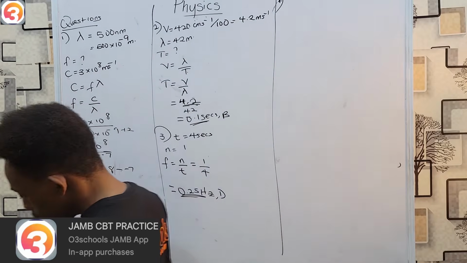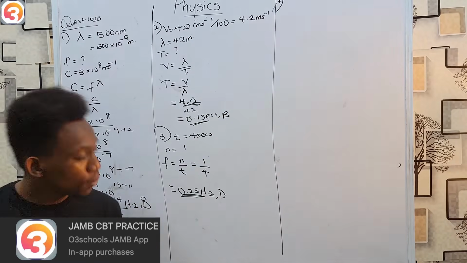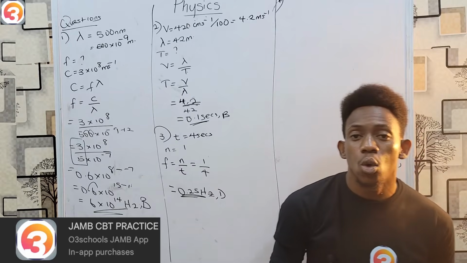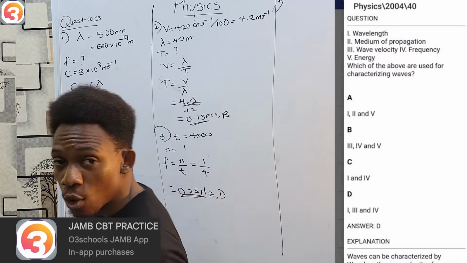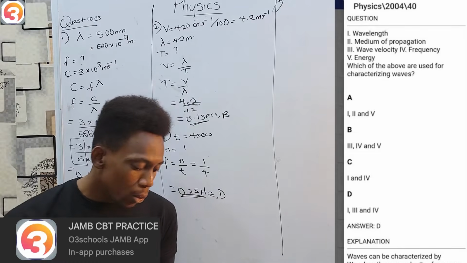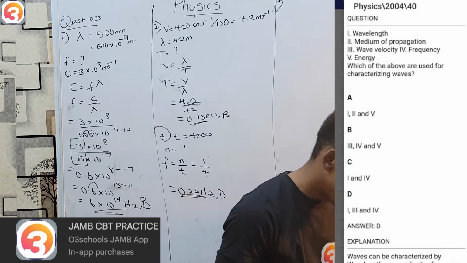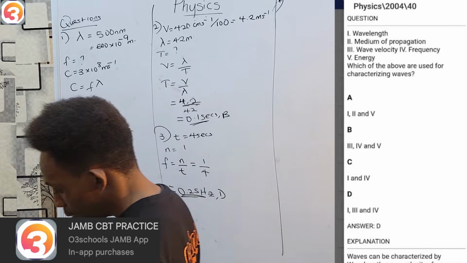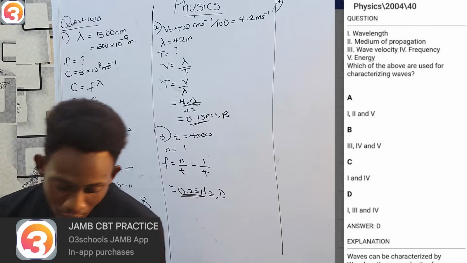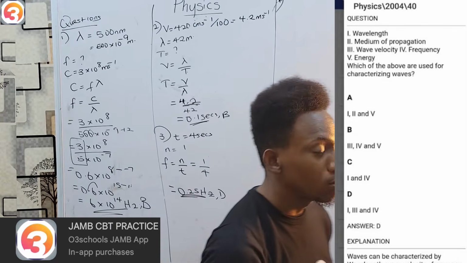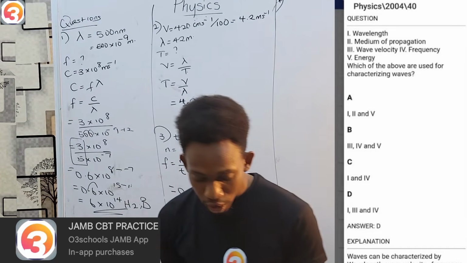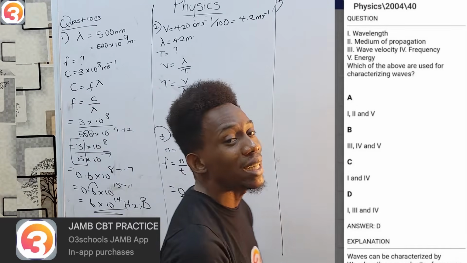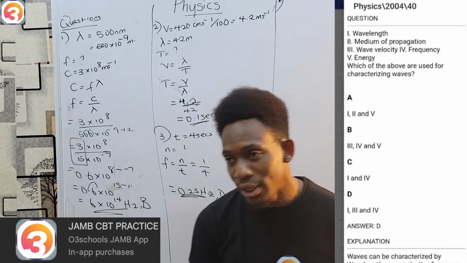Okay. Question 4. For question 4 again, this is theoretical. Let's look at the answer. This is from the year 2004, question number 40. Then we are told 1 is wavelength, 2 is medium of propagation, 3 is wave velocity, 4 is frequency, and 5 is energy. Which of the following are terms used when describing waves? Do we use wavelength? Yes, of course.